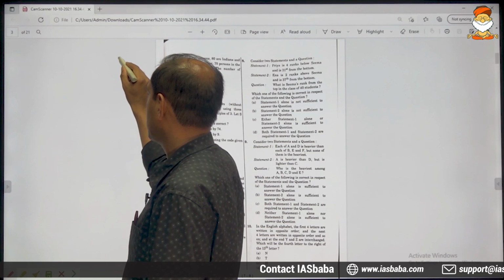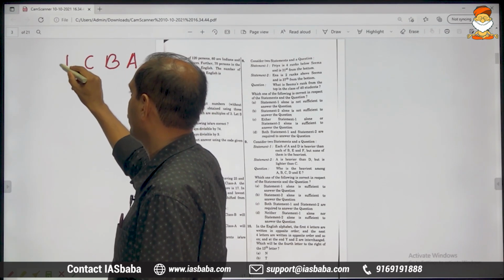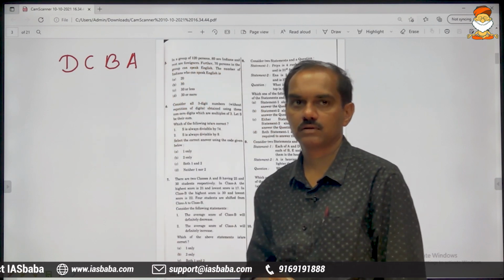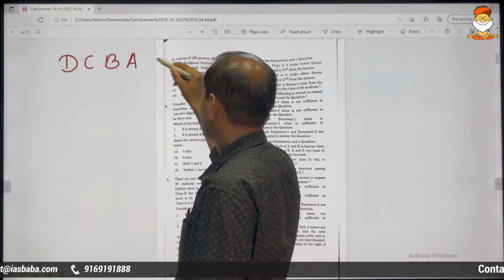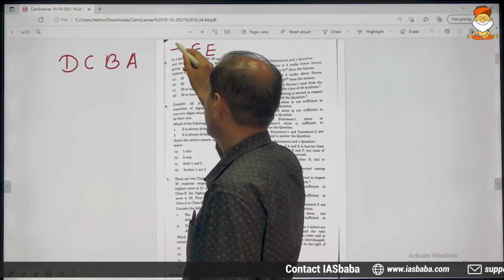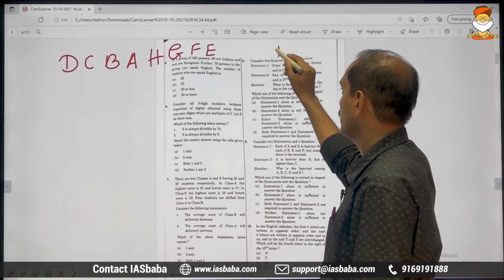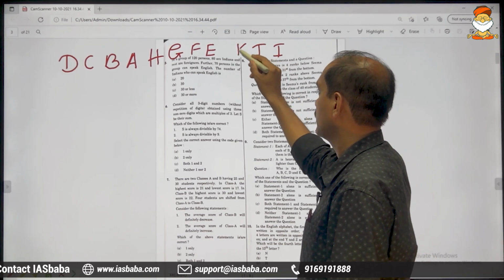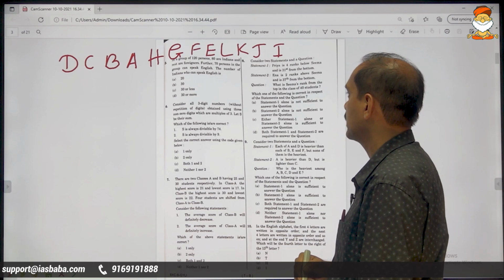This is how you must start writing the alphabets. A, B, C, D: the first 4 are reversed. Next 4, E, F, G, H, reversed. Next 4, I, J, K, L, reversed.